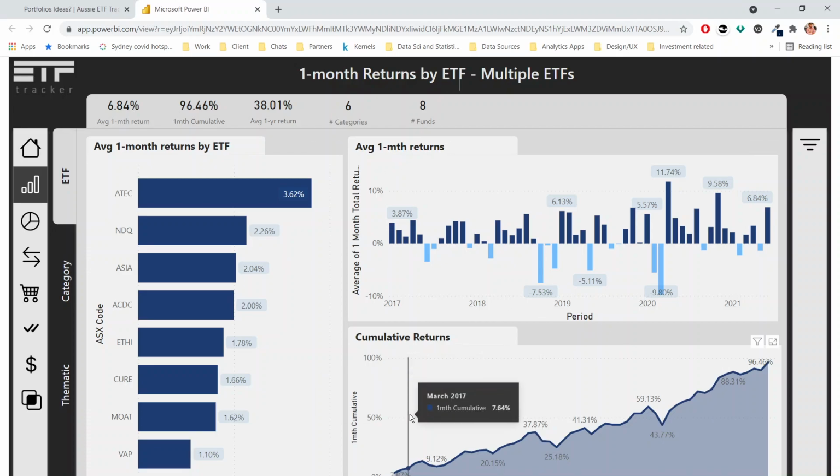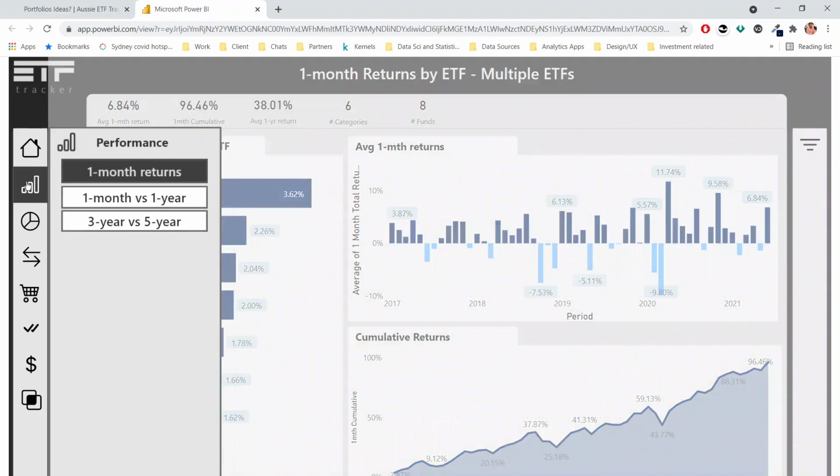And the ETFtracker data goes back to 2017. That's going back to the date at which it is made available from the ASX. So we get our data from the ASX and Chi-X. We can see here the average return. So we're on a returns page. There's 3 menus here under performance. There's 1 month returns, 1 month versus 1 year, and 3 year versus 5 year.